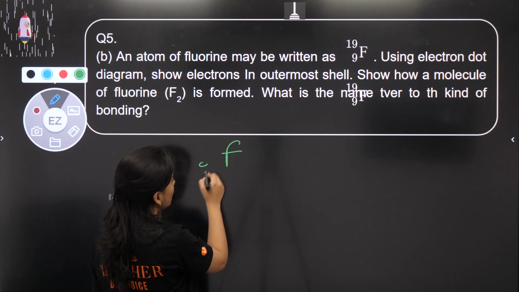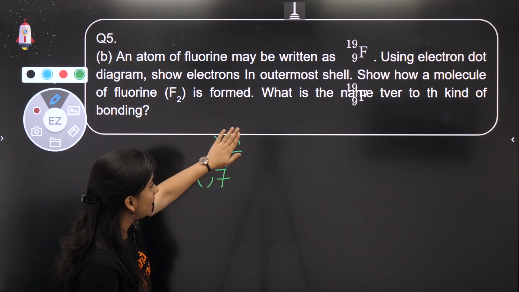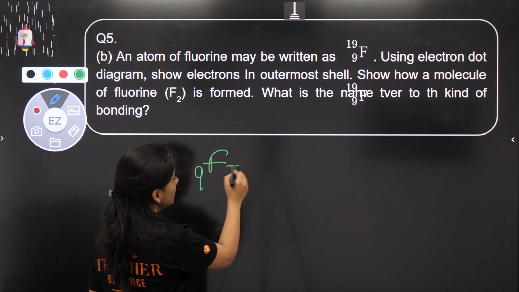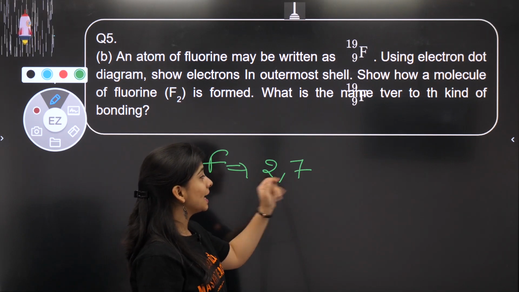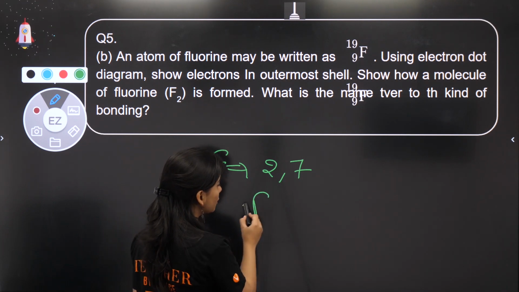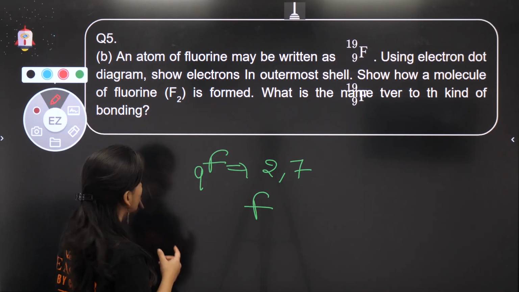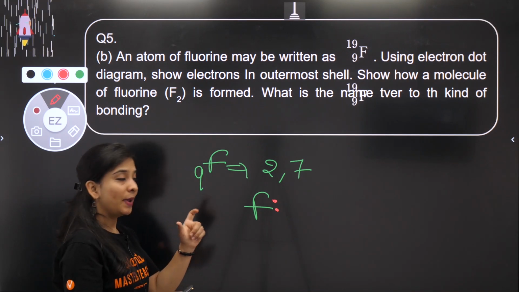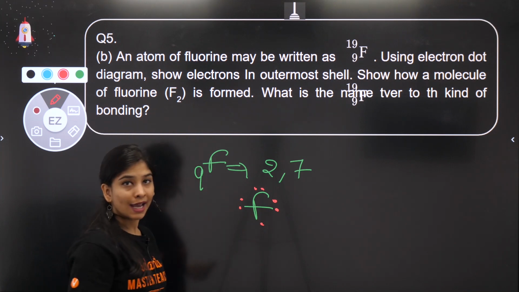Talking about fluorine, first of all what we have to do is write its configuration, which is 2,7. So first, what will we write? The electronic configuration, where the atomic number is 9, and this is its configuration. Now it clearly shows that it has 7 electrons and needs 1 electron to achieve stability. So what is an electron dot structure? Write the symbol and write the valence electrons in the form of dots or crosses. I am writing in the form of dots. Try to write them in pairs, because generally electrons exist in pairs. I have written 7 electrons, right?